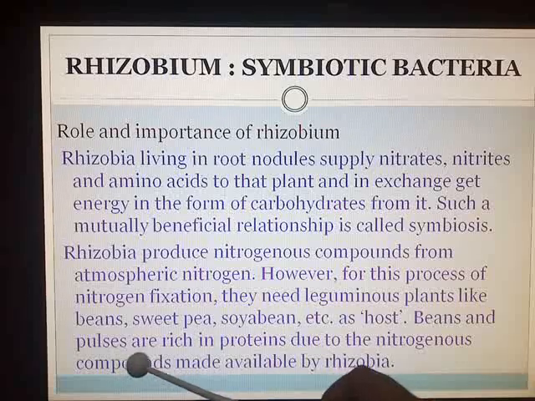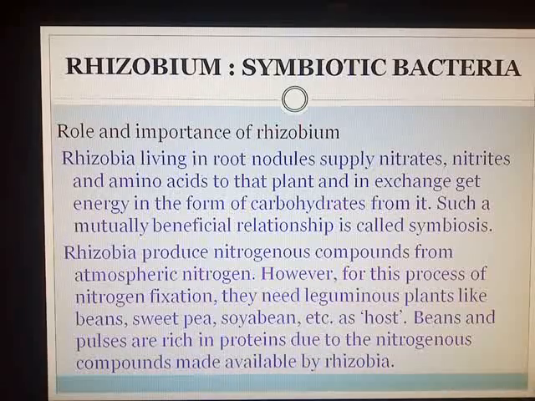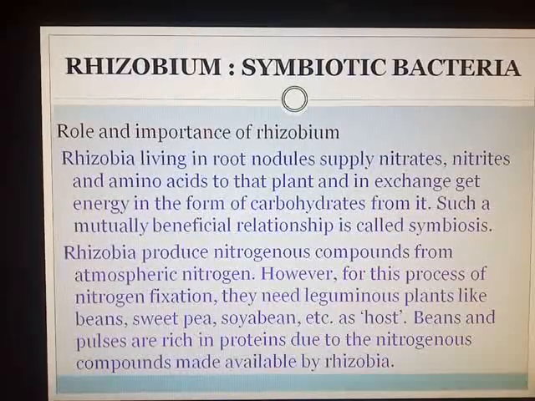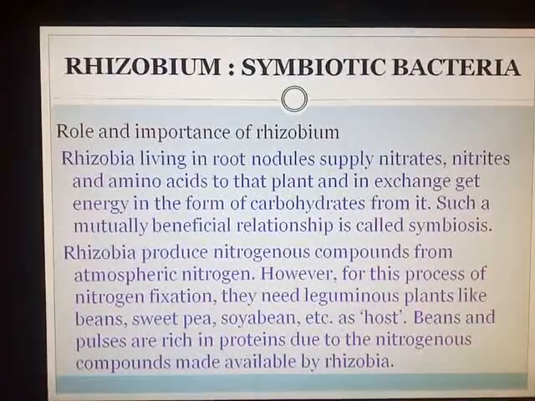Beans and pulses are rich in proteins. You have heard protein rich substances due to the nitrogenous compounds which are made available to them. Naturally they do not produce it; it is made available to them by this bacteria which are known as Rhizobia.